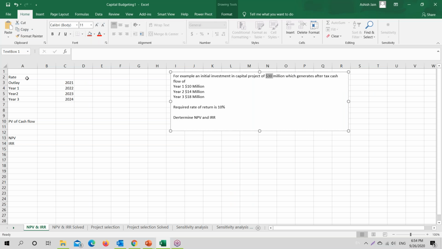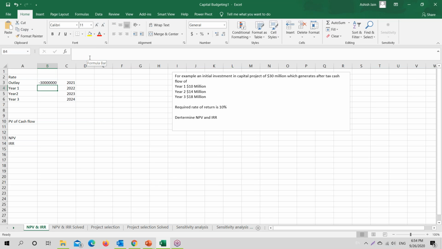Let me do the same thing in here. We have a cash outflow of 30 million. Since it's an outflow, let me keep it as a negative value, because Excel will otherwise calculate the present value as negative if I don't keep the outflow as negative.